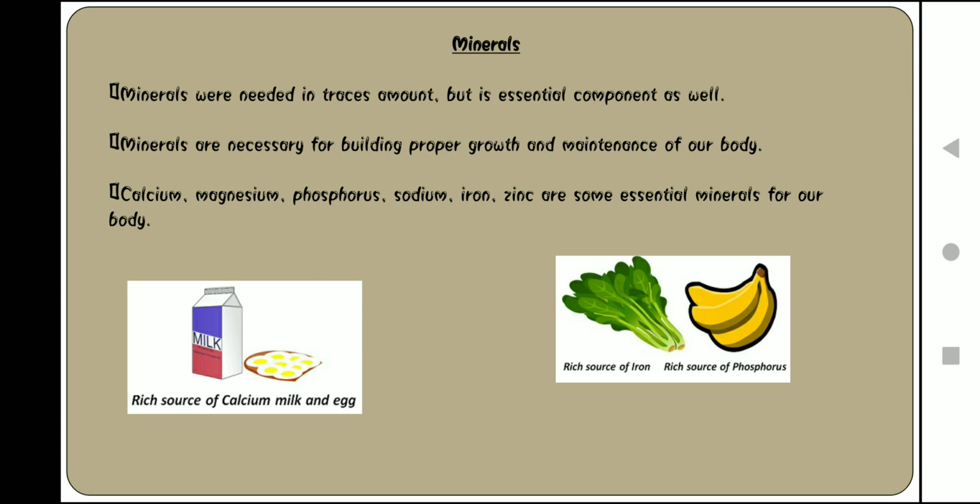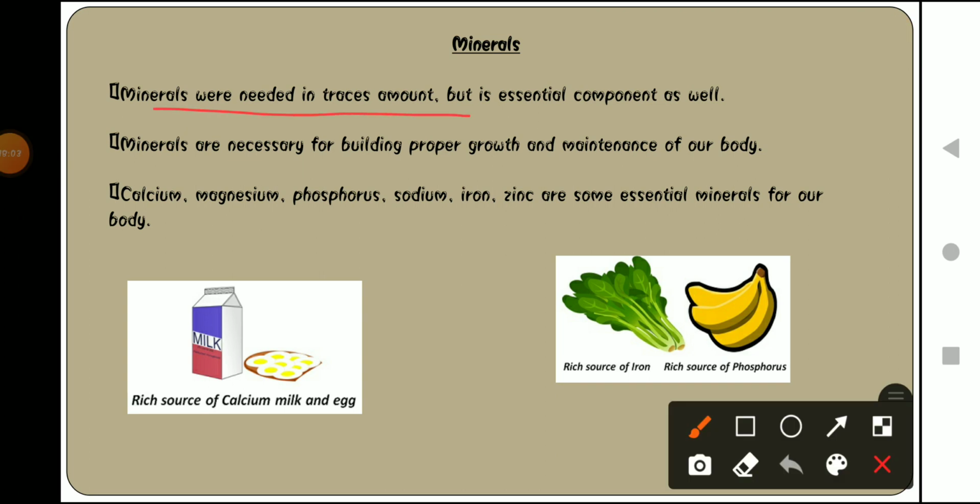Now moving forward to minerals. Minerals are needed in trace amounts but are an essential component as well. Trace means very small amount. The minerals in our body are required in a small amount, but this is very important in our diet, as it helps our body in different ways. Minerals are necessary for the proper growth and maintenance of our body.